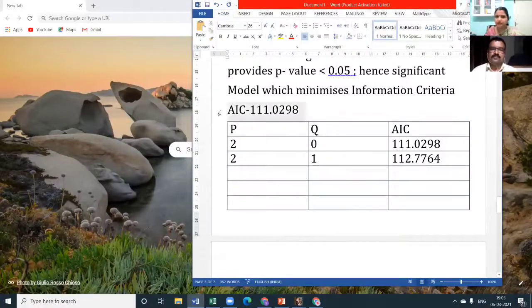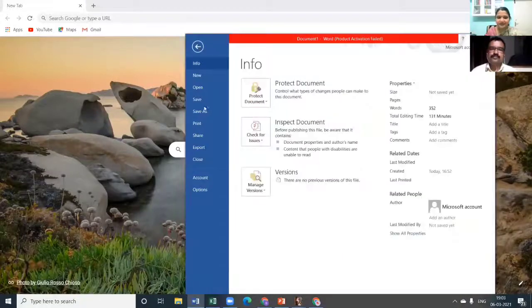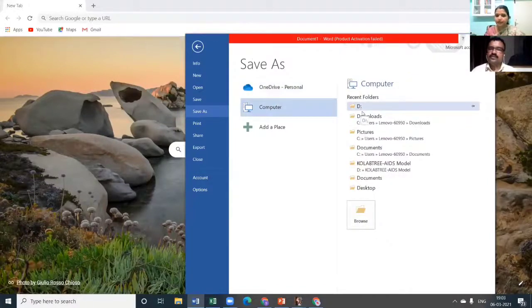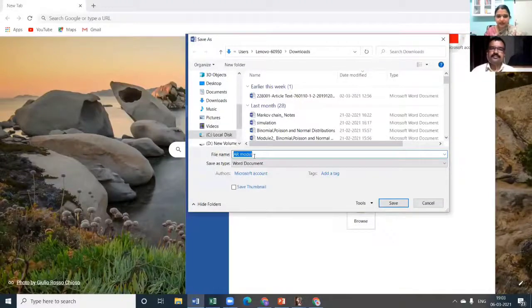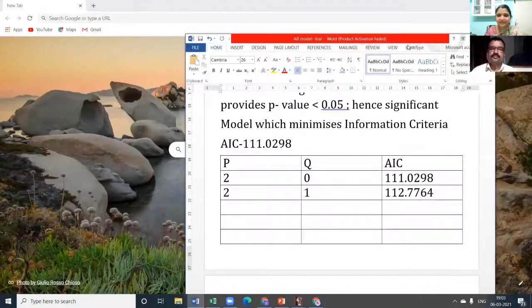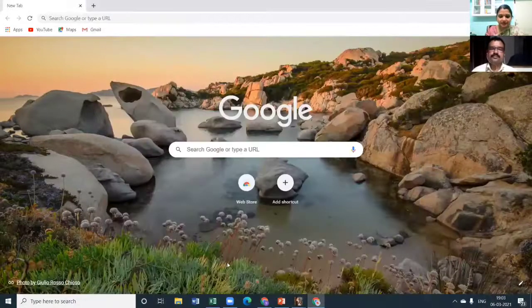Which one? This file do you actually require? This file is not, I'll just share it here. Okay, it is not complete. Next class I will type it fully, the full report of an AR model, and then present it in downloads. Let me just save it as AR model trial. Okay, please don't consider this as a proper file. I'm just sharing it. I think I can share. I'll see if I can share it.